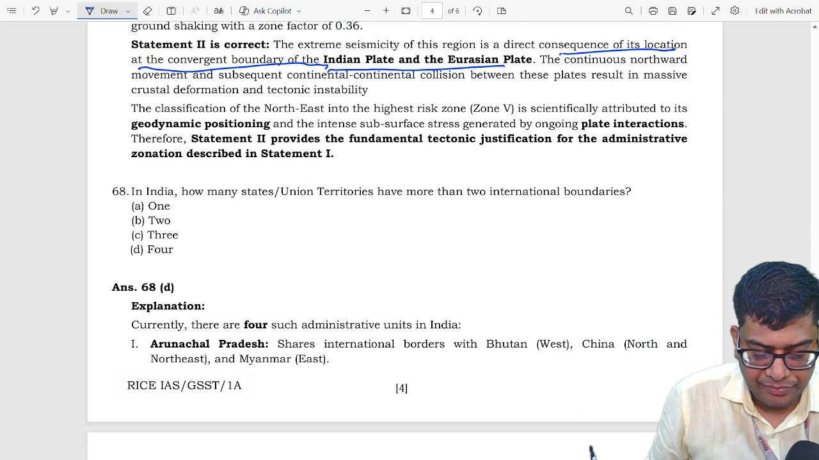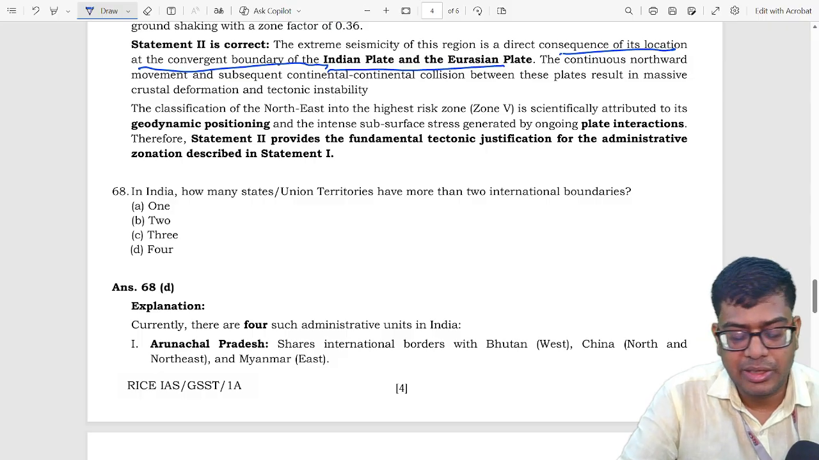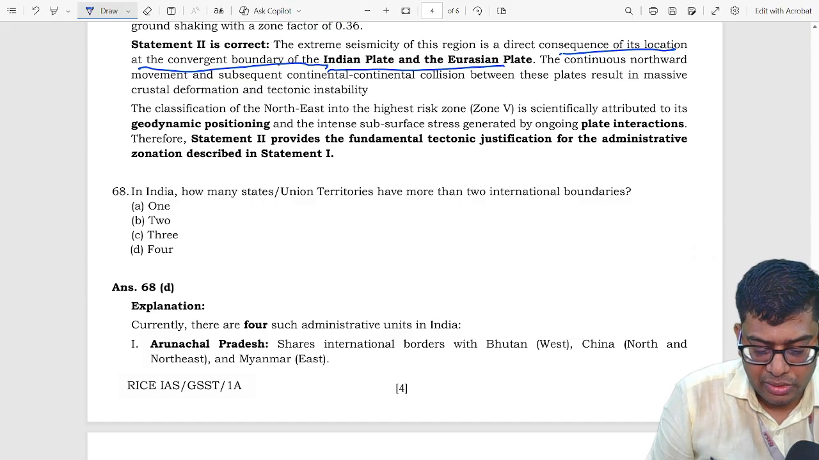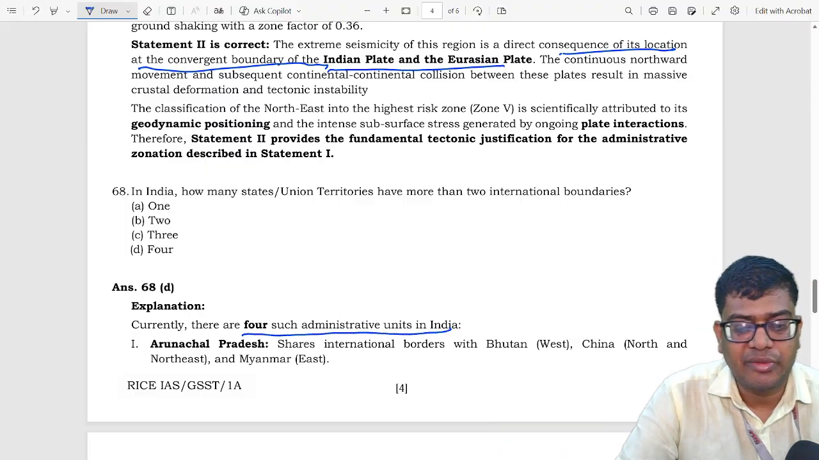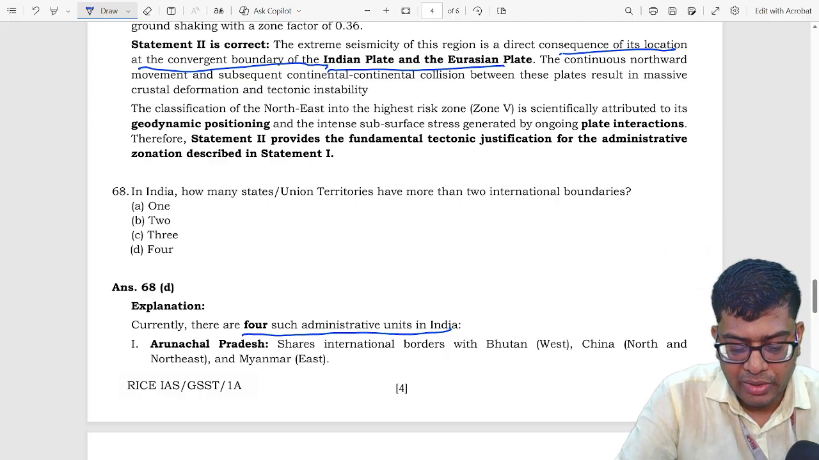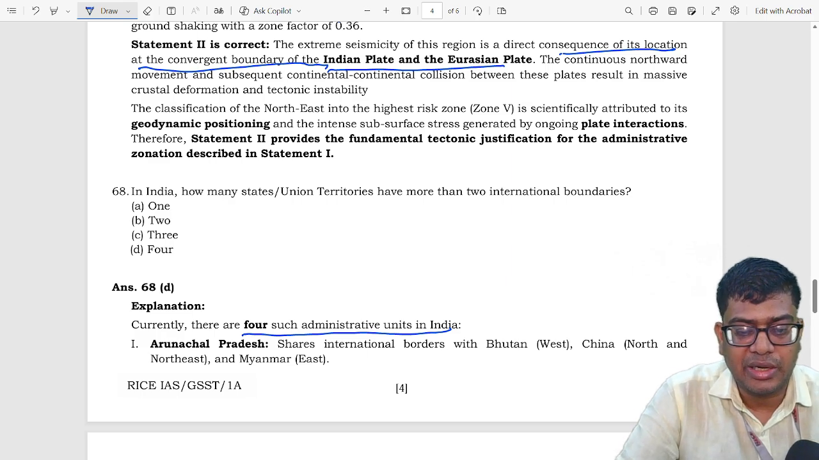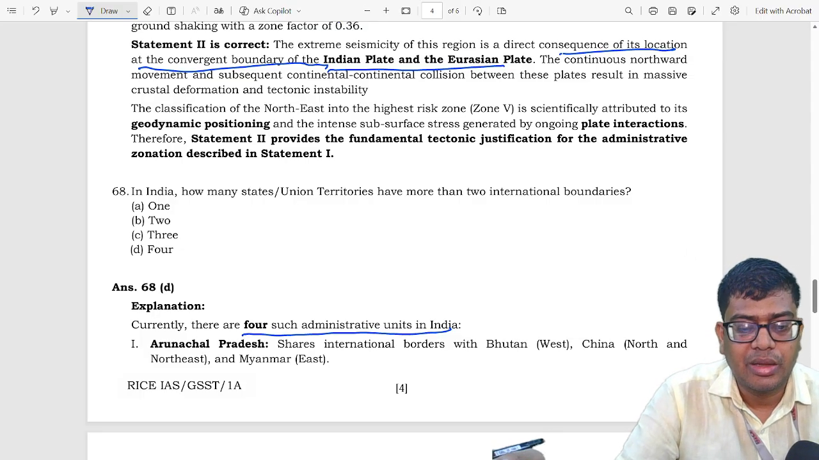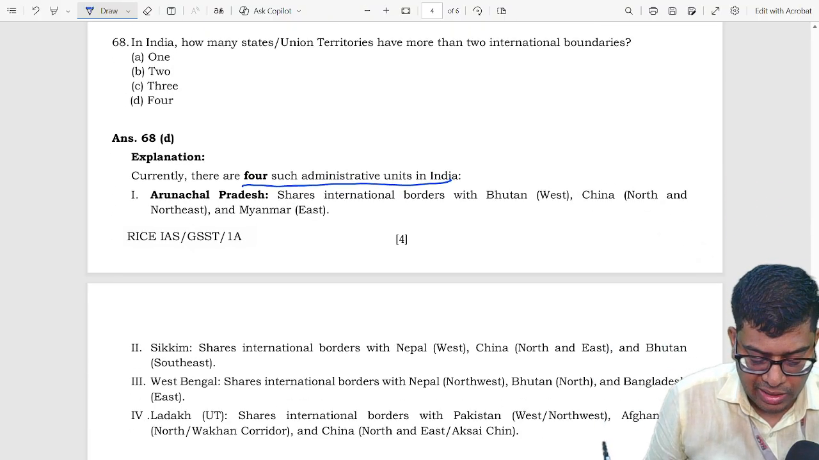Let's move to our sixth question. In India, how many states and union territories have more than two international boundaries? Option A is 1, option B is 2, option C is 3, option D is 4. So in India, four states and union territories have more than 2 international boundaries. These are Arunachal, Sikkim, West Bengal, and Ladakh. So let's move toward our explanation.